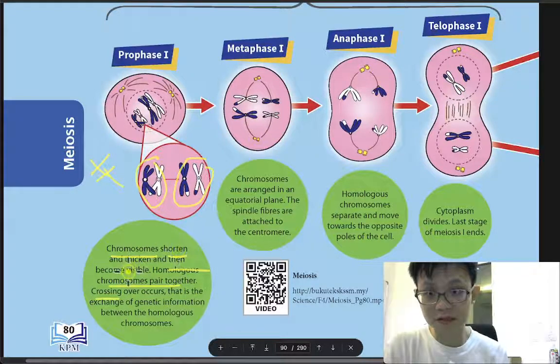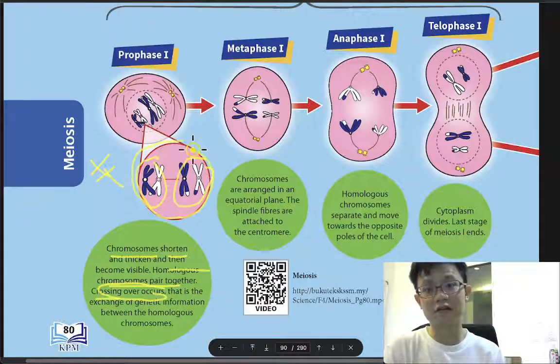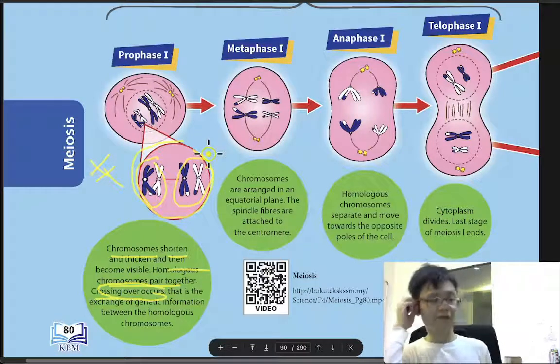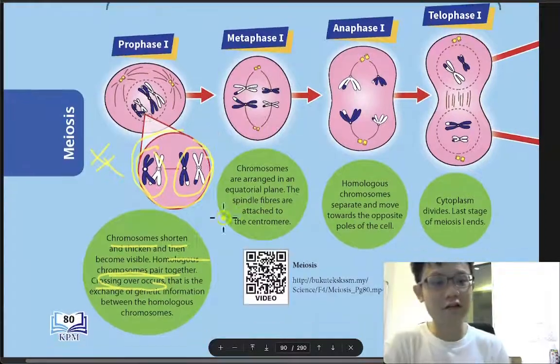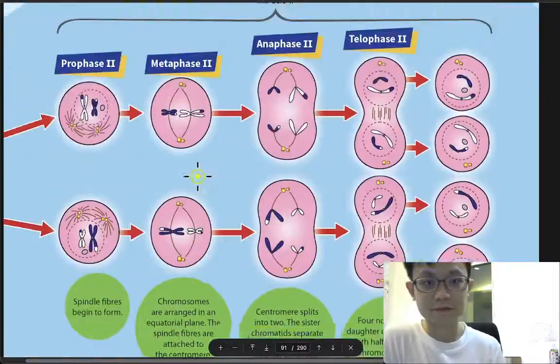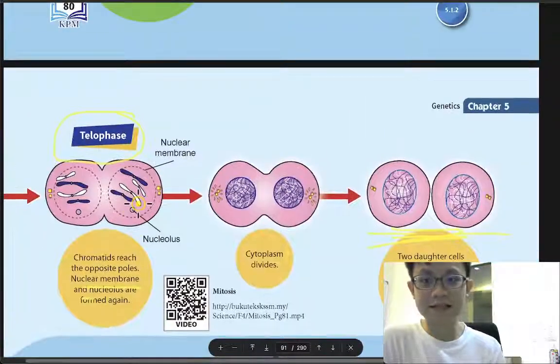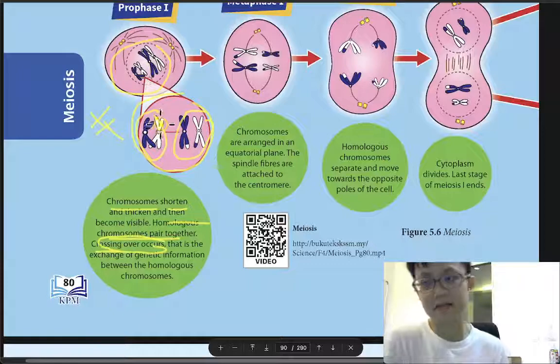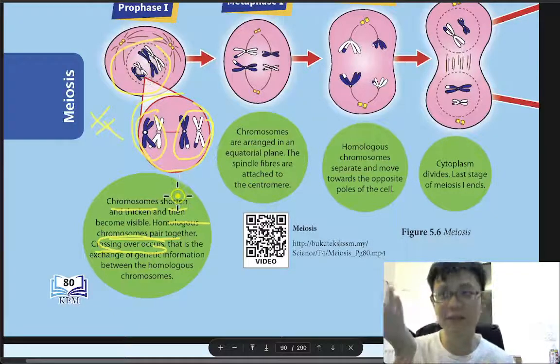Chromosomes shorten and thicken and become visible. Crossing over occurs. So you can see this is called crossing over. They cross and touch. Why do we have crossing over? I don't think the question will ask, but just to let you know, or maybe the question will ask, I don't know. With crossing over, you can see they start to become not the same. At the beginning they are the same, and then they are not the same. So in mitosis, we want to have the same cells.